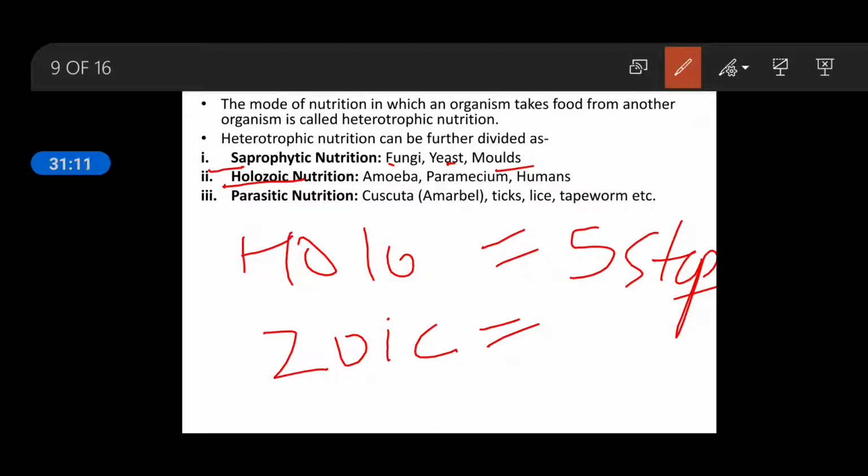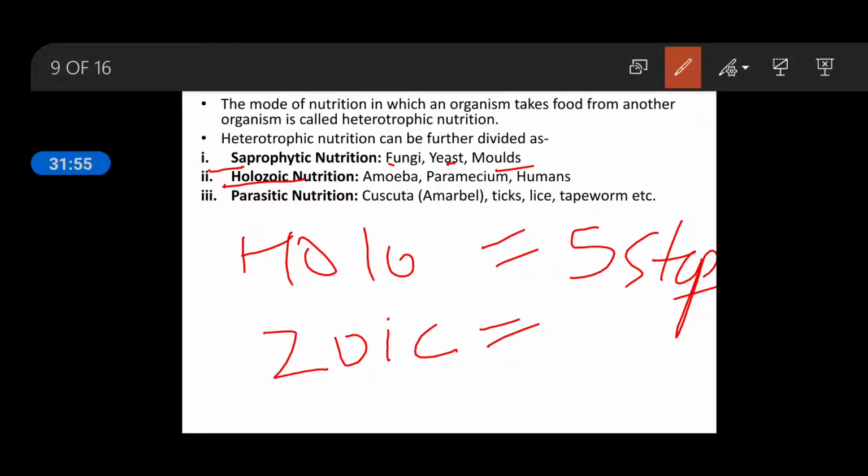And the fifth step is egestion, which means the food material which is not digested, which is undigested, will be released out from the body. That is called egestion. So the five steps are ingestion, digestion, absorption, assimilation, and egestion. All these steps come under holozoic nutrition. These are performed in amoeba as well as in paramecium and in humans also, and other animals like cow, goats, buffalo. In all these organisms this nutrition is taking place.